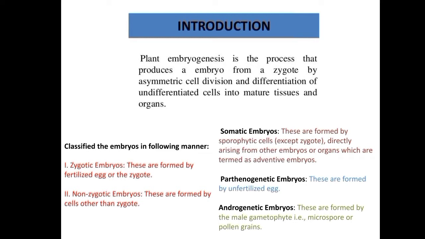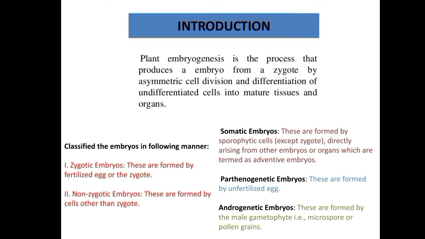The embryos developing from the zygote are termed zygotic embryos, and the embryos that develop from somatic cells are known as somatic embryos.